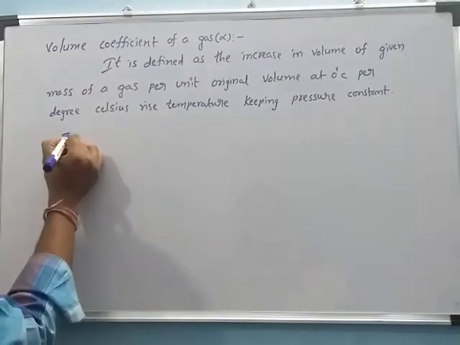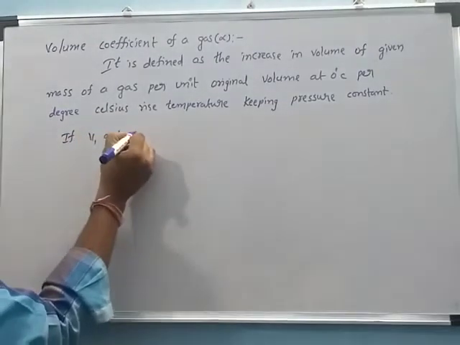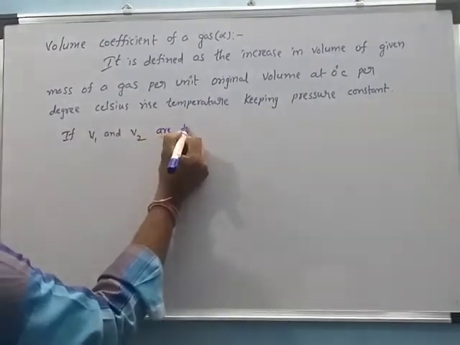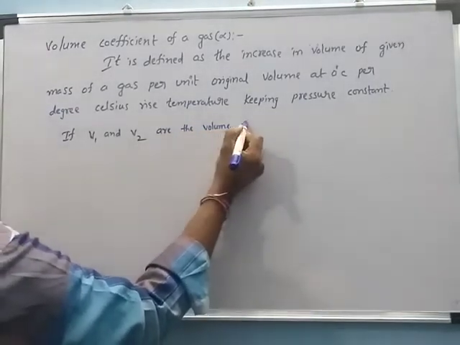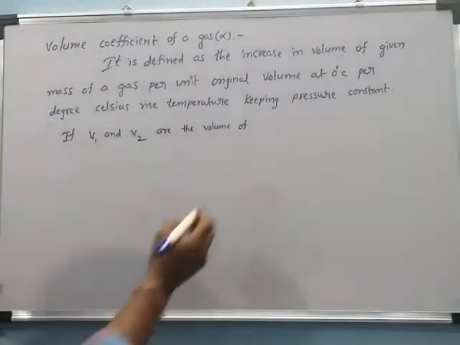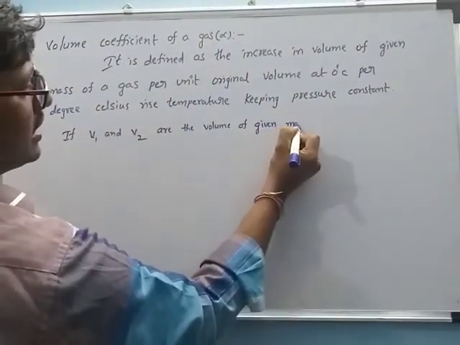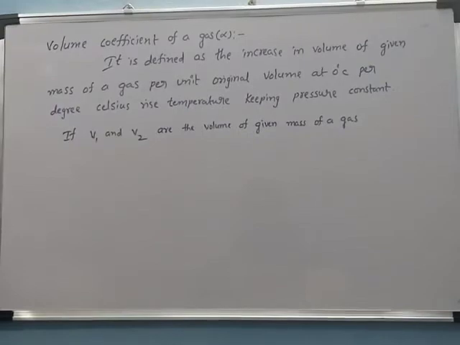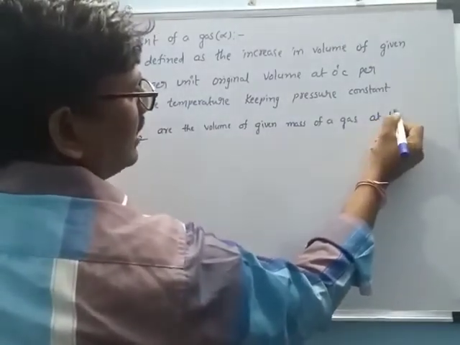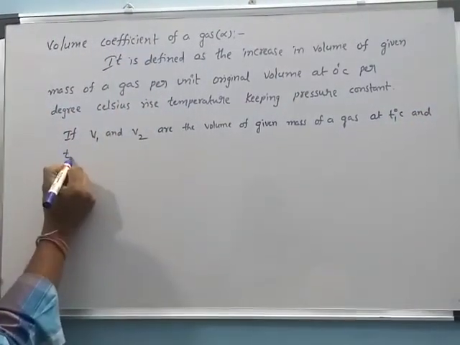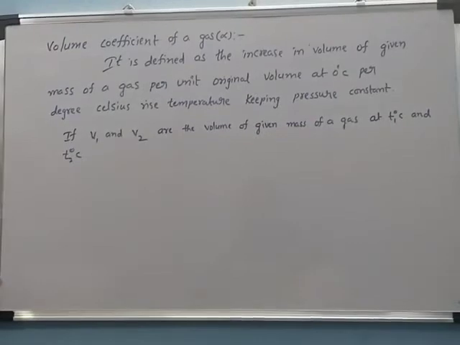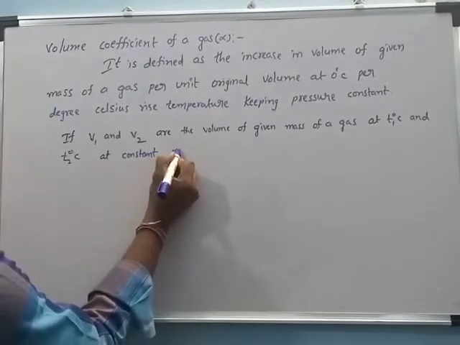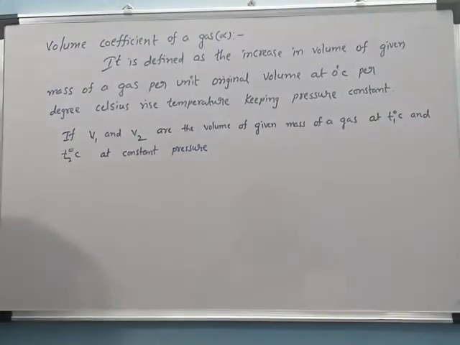Here, if V1 and V2 are the volumes of a given mass of gas at T1 degrees centigrade and T2 degrees centigrade, at constant pressure, now write the formula.